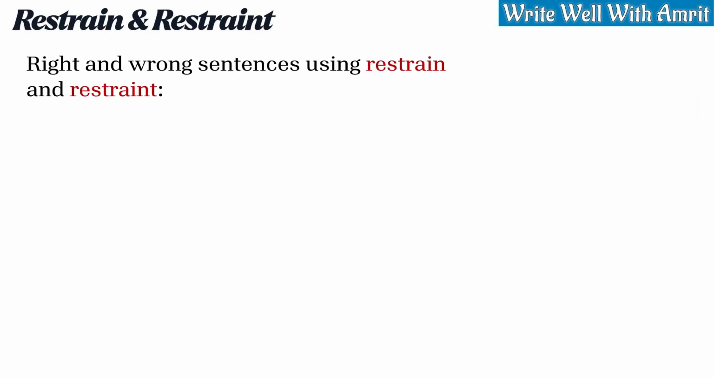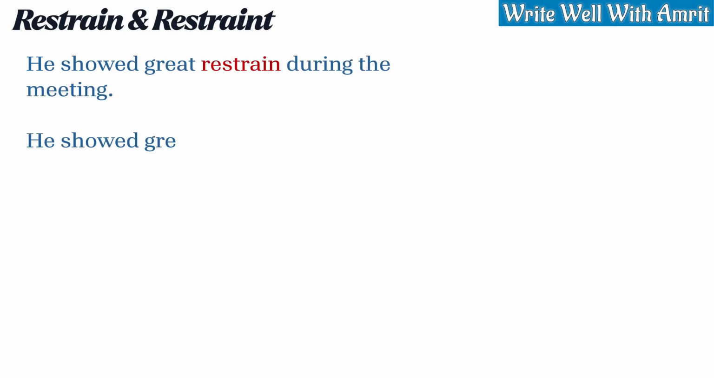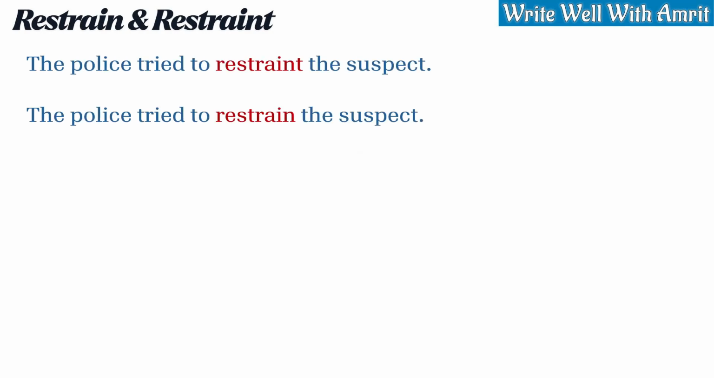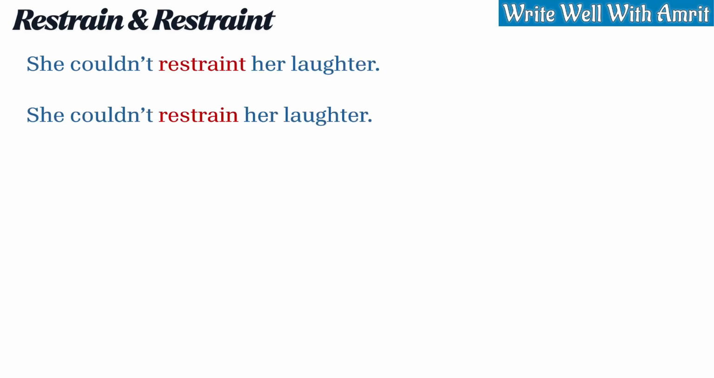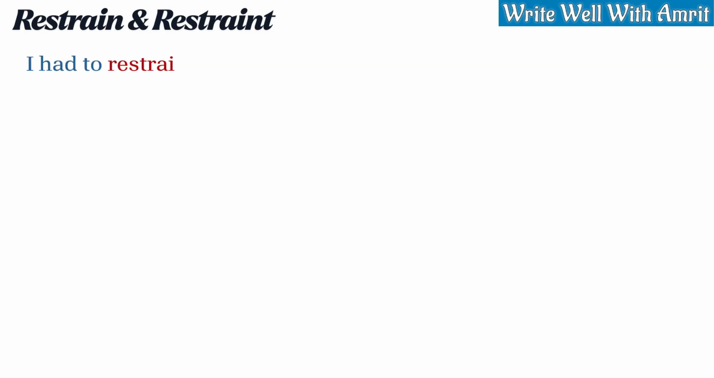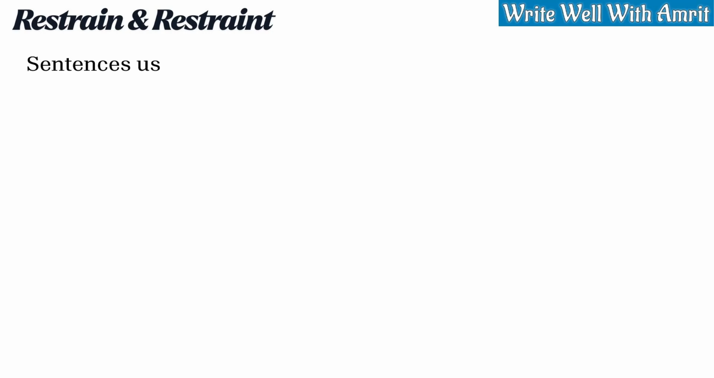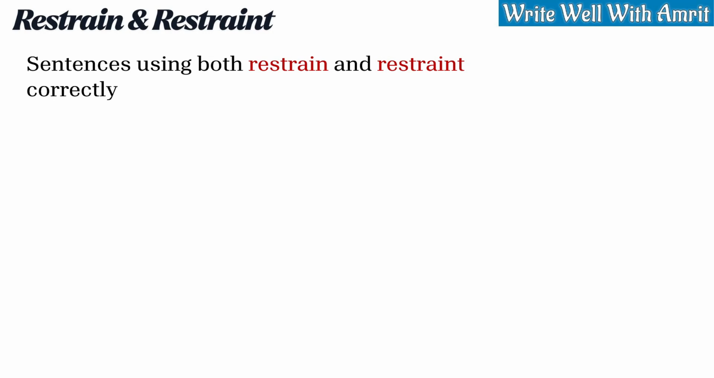Right and wrong sentences using restrain and restraint. He showed great restraint during the meeting, which is correct. He showed great restrain during the meeting, which is wrong. The police tried to restraint the suspect. This is wrong. The police tried to restrain the suspect. This is correct. She couldn't restraint her laughter. This is incorrect. She couldn't restrain her laughter. This is correct. I had to restraint him from running. This is wrong. I had to restrain him from running. This is correct.